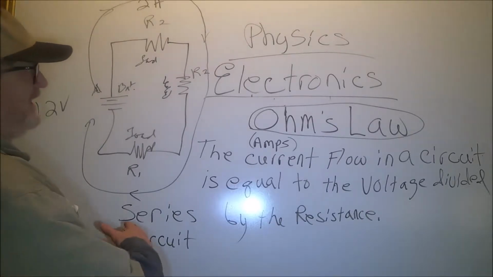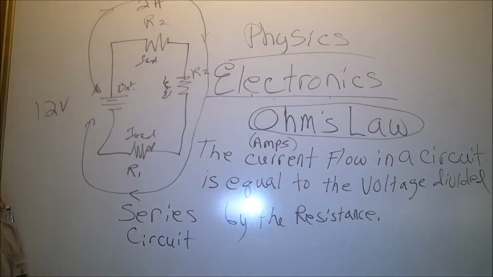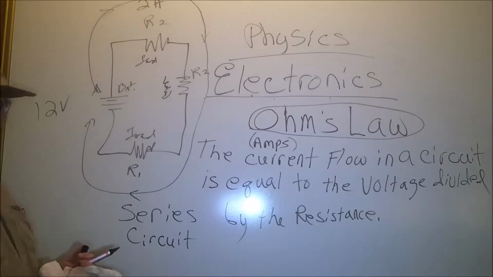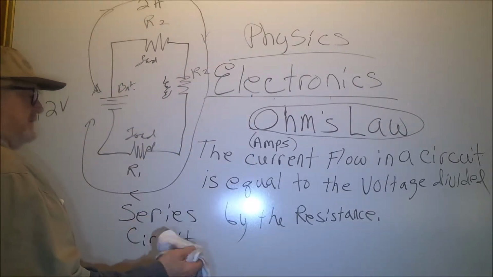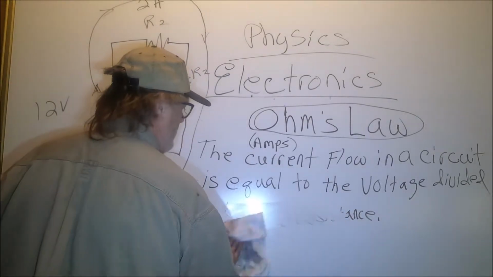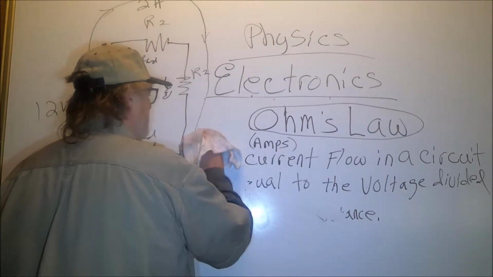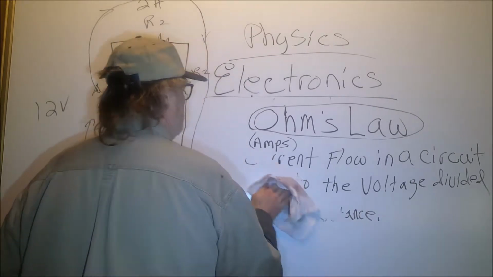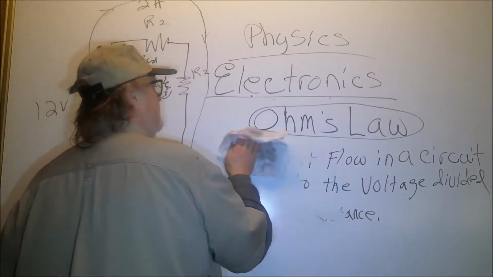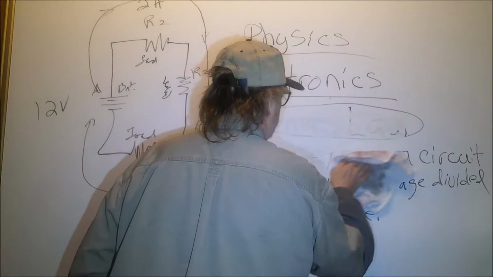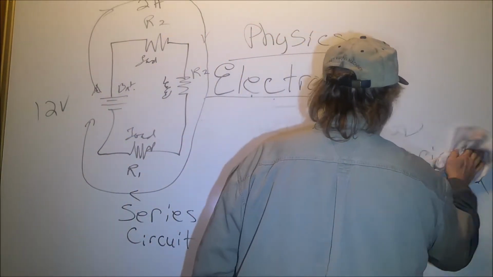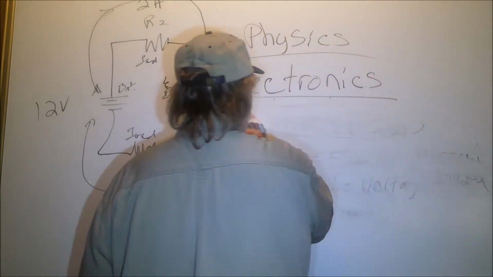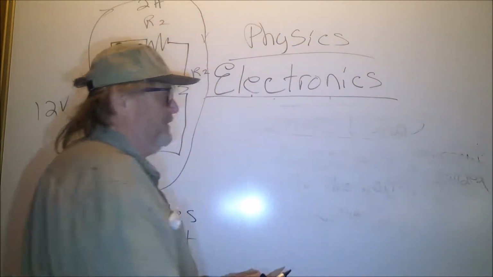Now, I want you to make sure you have all this written down over here, because I'm about to erase it, but I'm going to leave this circuit up here, because we need to understand the circuit. But make sure you have this down, because we're not going to go over it again. We're going to just keep moving forward. Let me erase that. Now remember what that said, because you're going to need to remember the wording of this Ohm's law, the way it's spoken. But by the time we get done, you'll understand it. Until then, just keep in mind what we've written down and what we've spoken here so far.